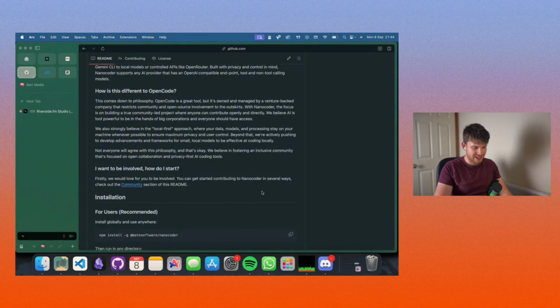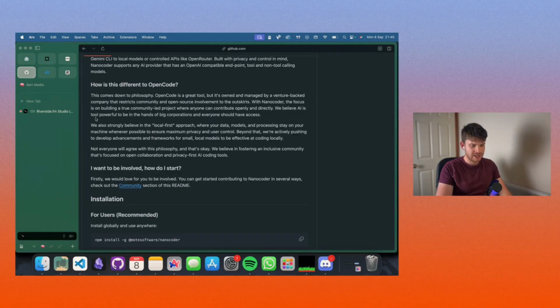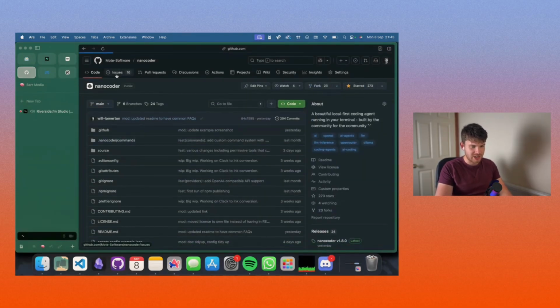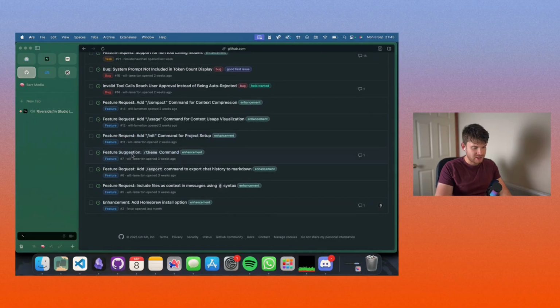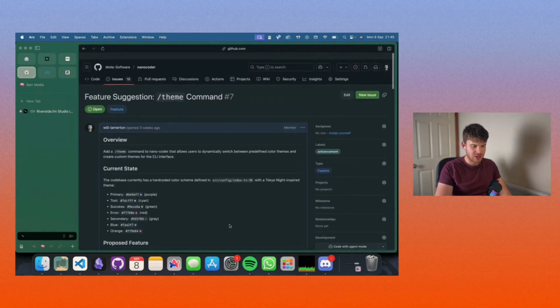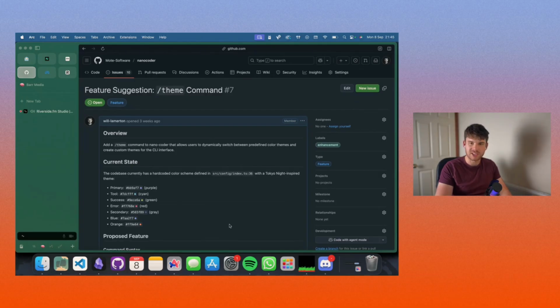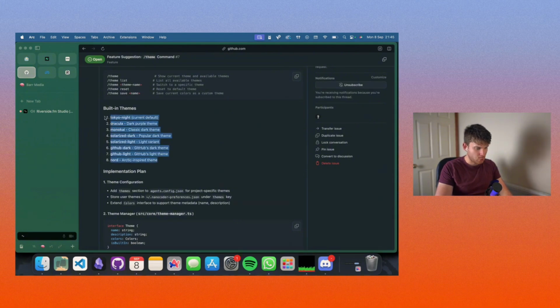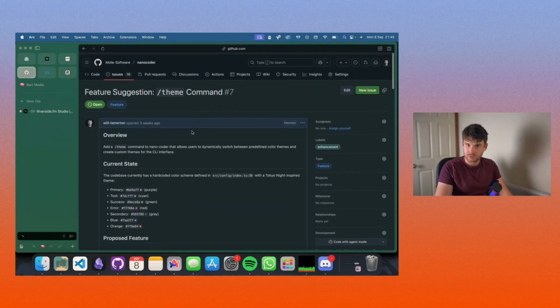One of the things that I think I need to fix today is a typo in the README. Here it is. We believe AI is tool. It should be too. So typo to fix there. And also I thought I would jump on and do something a little bit nice, a little bit visual today. I thought I'd jump on and do this one, the /theme command, which I thought would be much nicer. At the moment, we just have one theme, which is sort of the Tokyo Night theme, but I thought I'd build in a few more. There's some suggestions here already to build some in. And yeah, I thought let's do that as well as my typo fix.